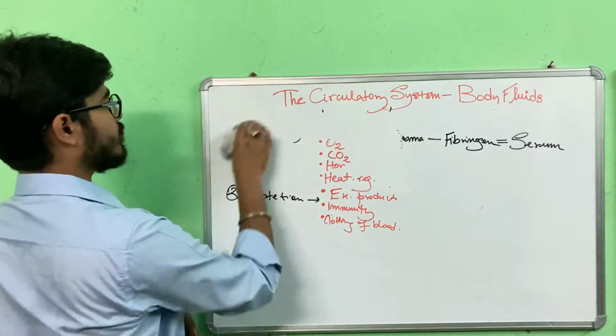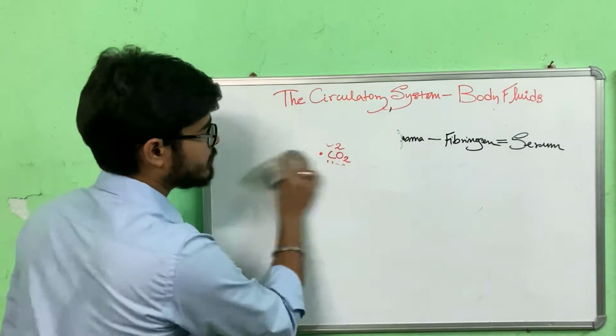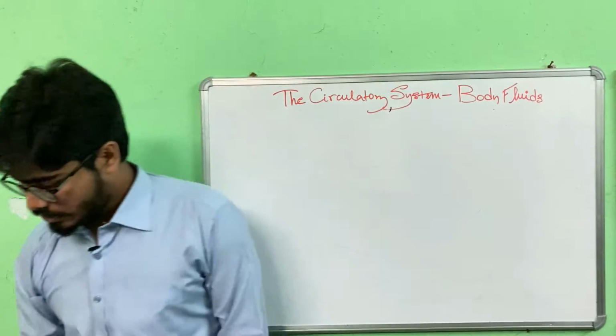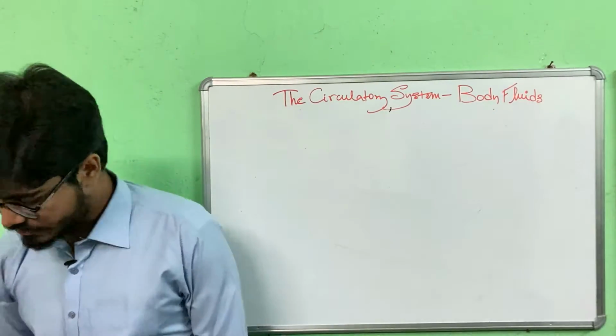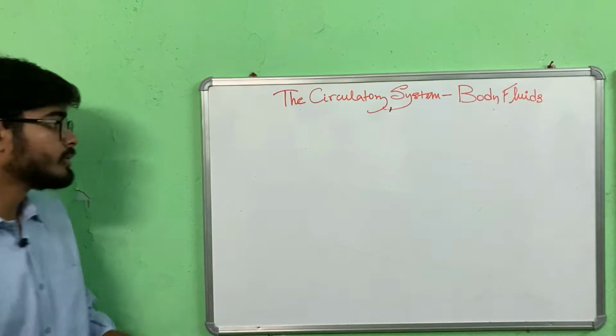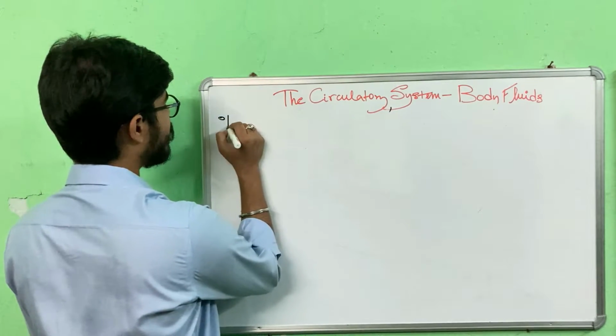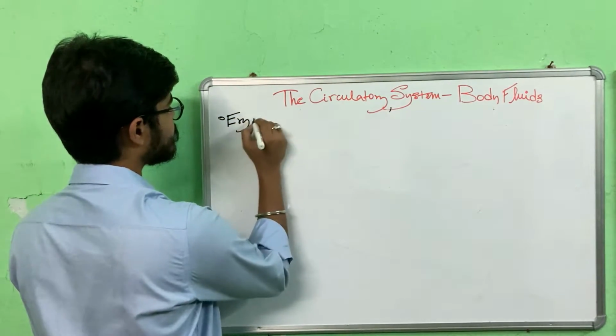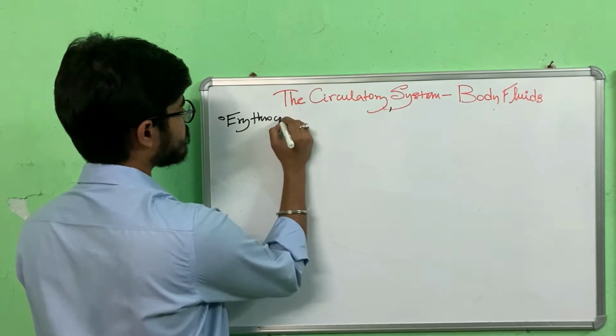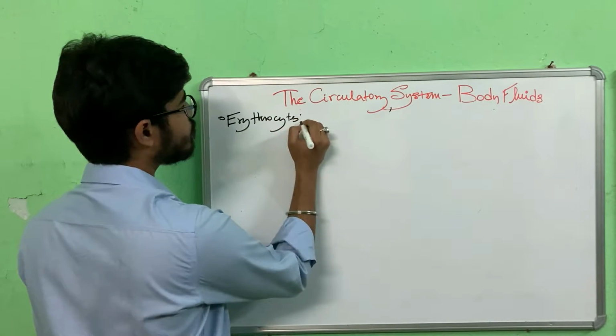Now let's talk about the formed elements individually. So first we'll talk about erythrocytes or RBCs. How do they look?